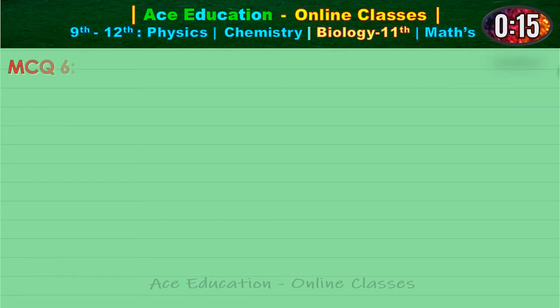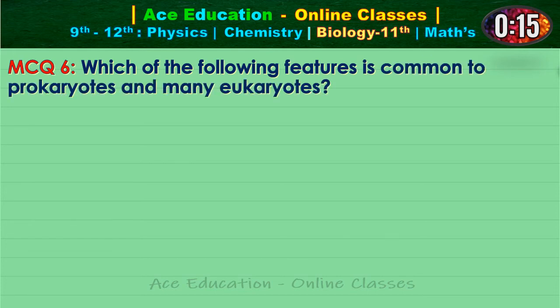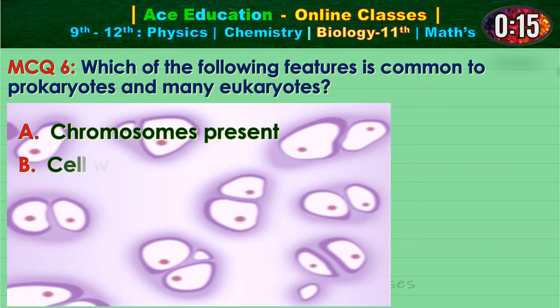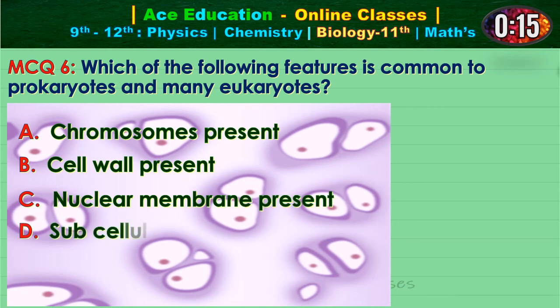MCQ 6, which of the following features is common to prokaryotes and many eukaryotes? Option A, chromosomes present. Option B, cell wall present. Option C, nuclear membrane present. Option D, subcellular organelles present. Now give answer in 15 seconds.